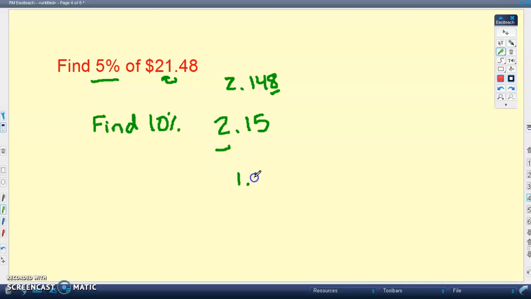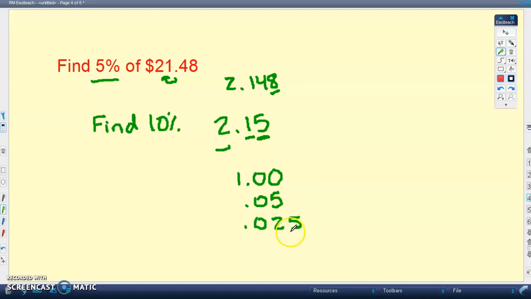Well, half of $2 is $1. What is half of 10 cents? Half of 10 cents is 5 cents. And then what is half of 5 cents? Now this is hard because you can't cut a penny in half. So what we end up with is 0.025, and that idea of 2.5 cents we can't do. Can't cut a penny in half.